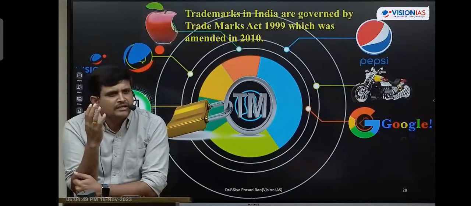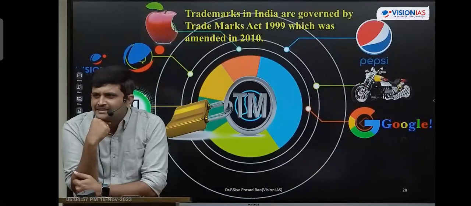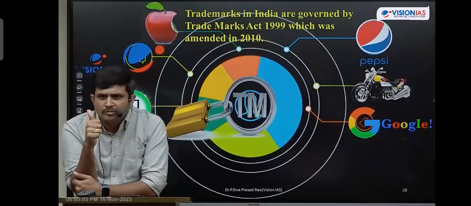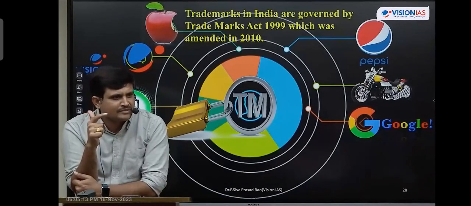If you see the Apple logo, there is a bite on the left side, and they may release a bite of Apple on the right side. It seems to be similar in nature. Is it right or not? So like that. Colors, symbols, names cannot be copied once registered under the trademark. Got it, friends? That is what trademark means. I think you might have understood clearly.